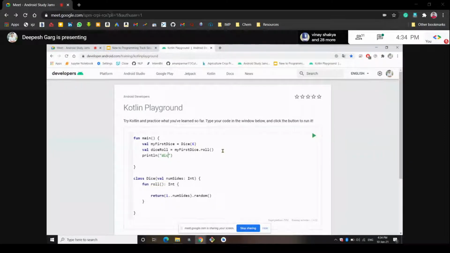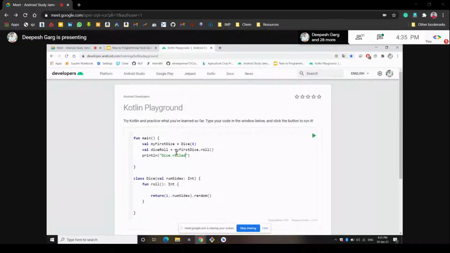So let's write something like dice rolled. What did the dice roll? We want the number that is generated after rolling the dice. So if it is 6, then we want 6, and if it is 5, we want 5. So how will we get this number? The number is stored in this dice roll variable, right? So we want to access the number from this dice roll.